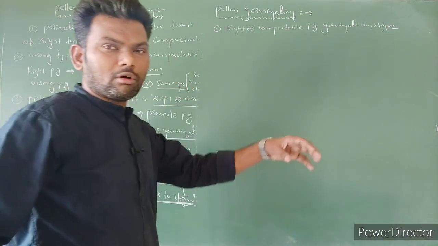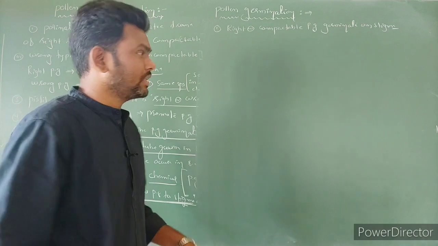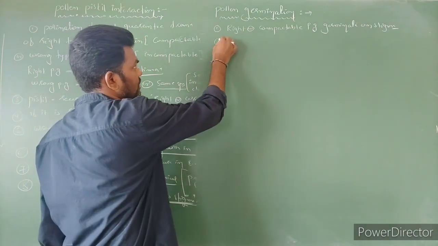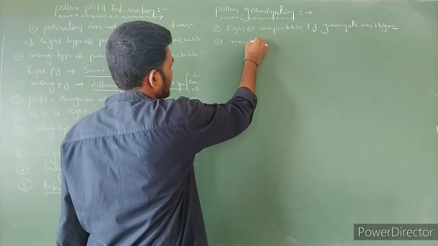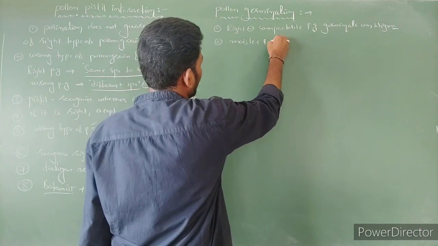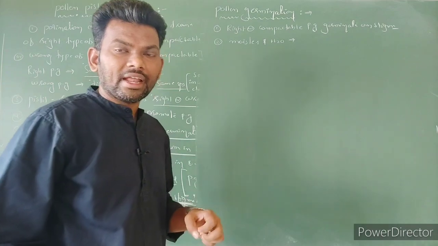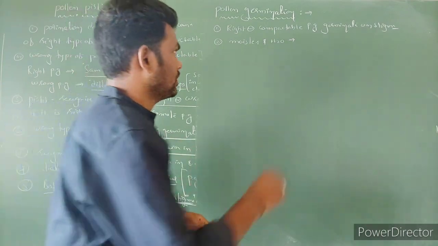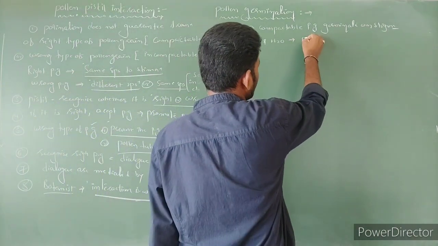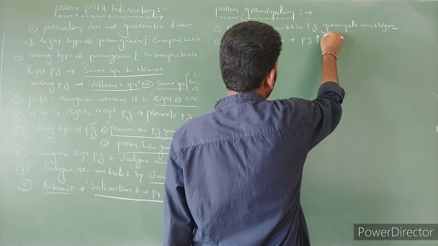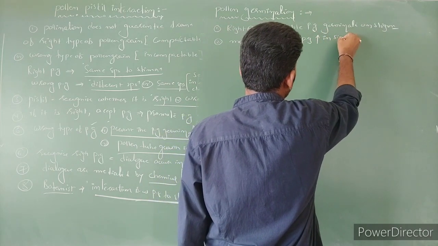After the deposition of pollen grains on the stigma, the stigma has some moisture, nectar, and water molecules present. So all these are going to be absorbed by the pollen grain, which increases in size.